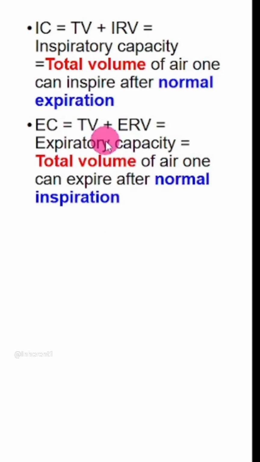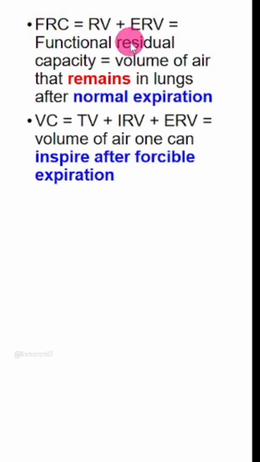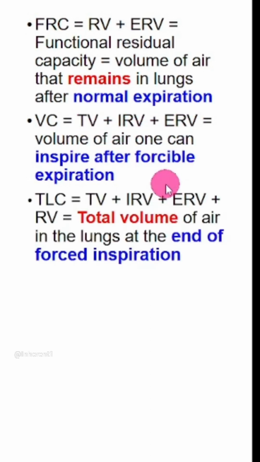This is the formula. Next one, functional residual capacity, the definition and the keywords. And this is the formula. VC, add up TV, IRV, ERV. Finally, TLC, total volume of air in the lungs at the end of forced inspiration. You add up everything, all the 4 volumes which you have learned in the first slide.